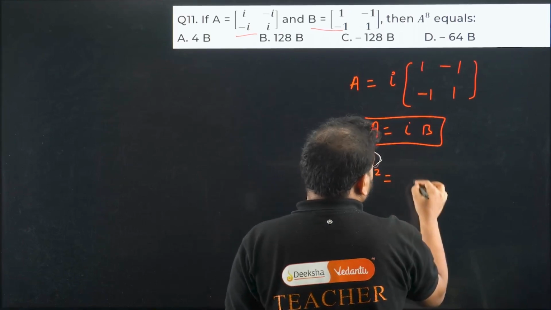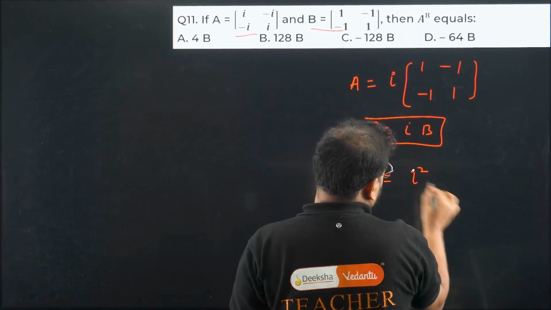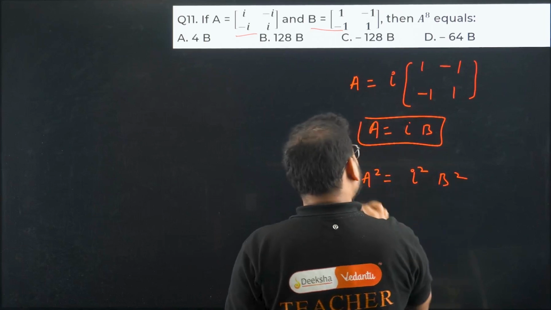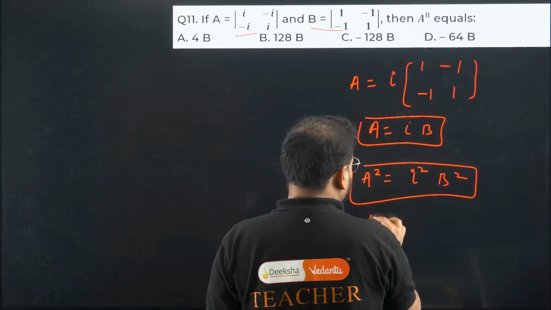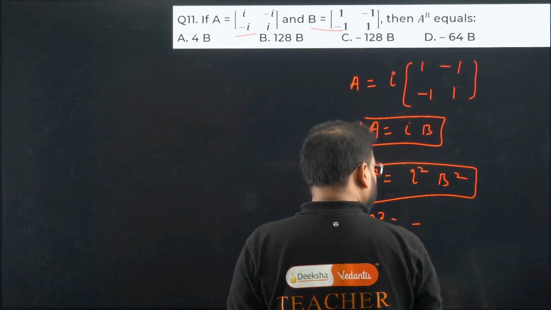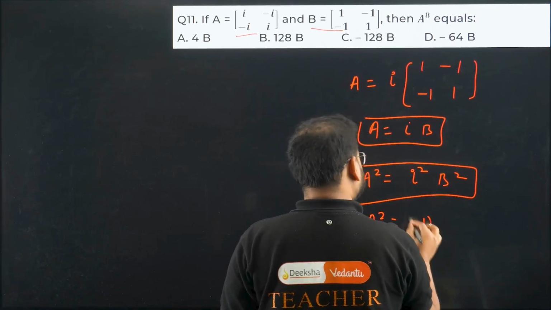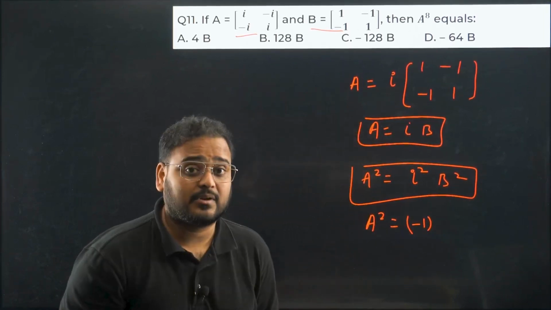A square means what, sir? i square, sir, and B square. Okay, it means we have to find B square also. But before that, I can write this as A square equals minus, i square is what? i square is minus 1. Complex number, okay?